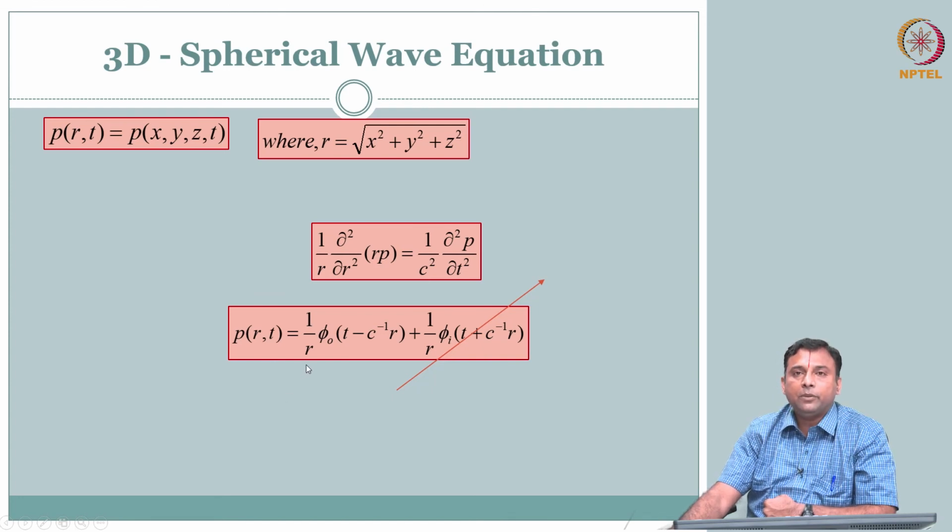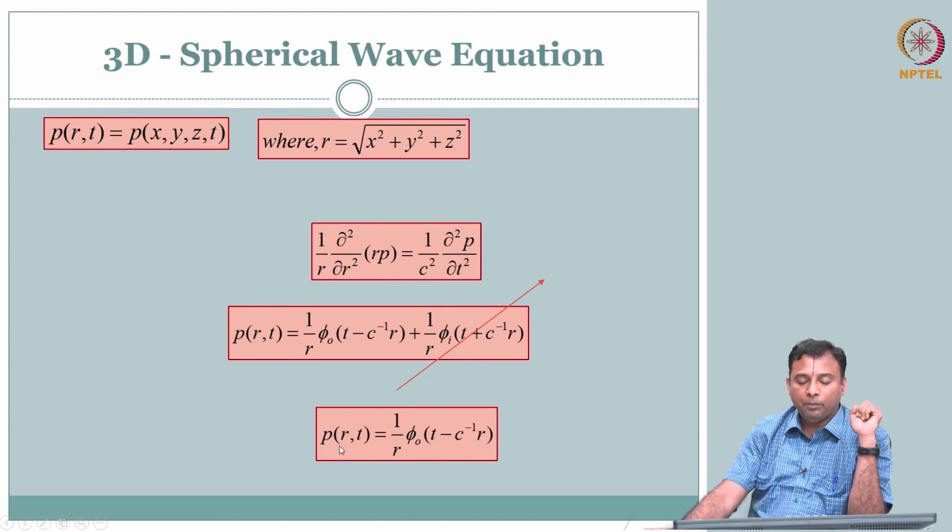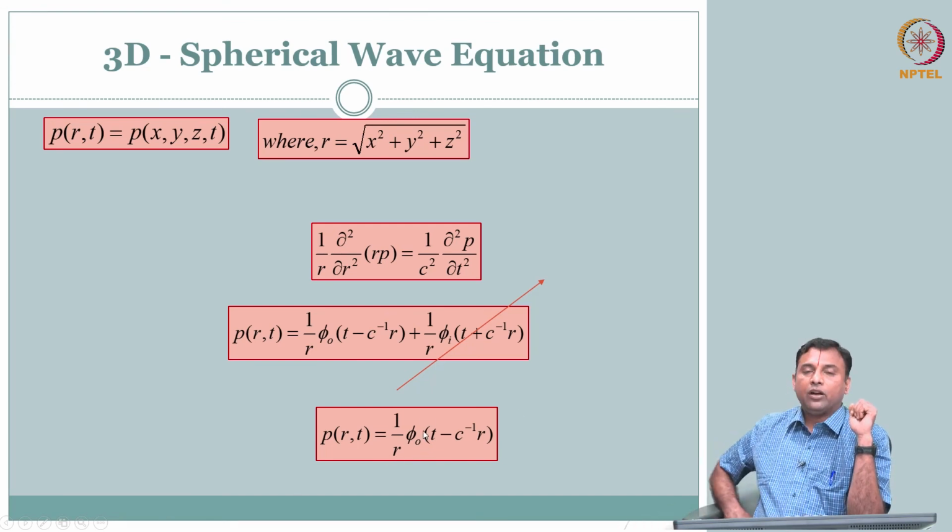What is one difference between what we saw in the x, y, z coordinates and this? You have a 1 by r term, right. So, with the distance, the amplitude of the pressure drops down as 1 by r. That is something that we need to keep in the back of our mind; when it comes, we will recognize that. Okay. So, we will deal with P of r comma t in spherical coordinates. You can write it as 1 by r of phi naught of t minus c inverse r. Clear?